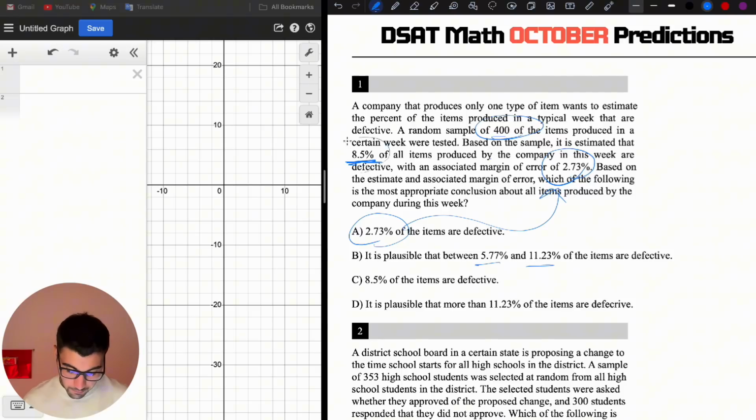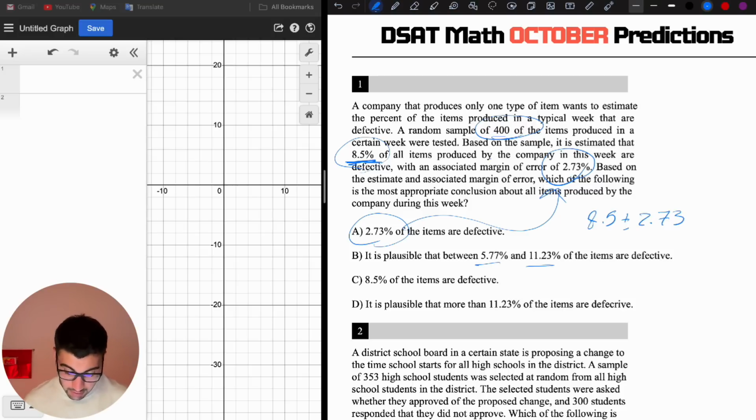So if it's 8.5% and we have a margin of error of 2.73%, then we add and subtract this. So we do 8.5 plus minus 2.73. If we add 2.73 to 8.5, we're gonna get 11.23. And if we subtract, we're gonna get 5.77, right? So choice B is correct.